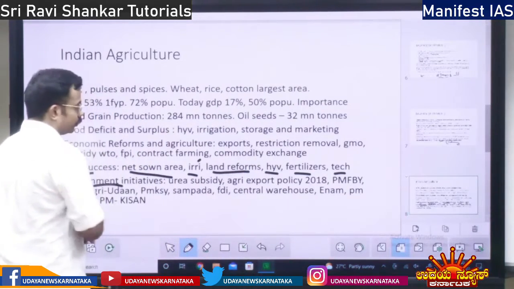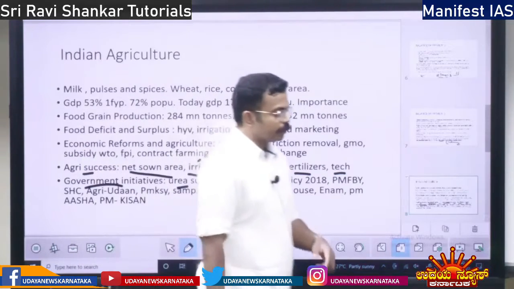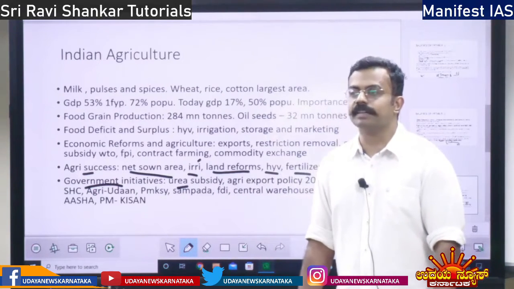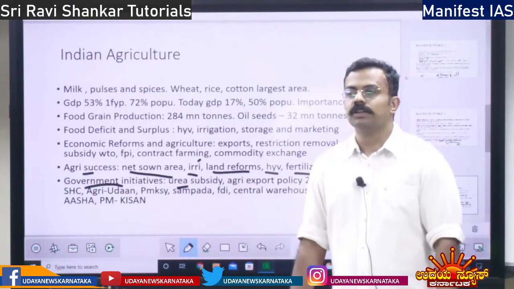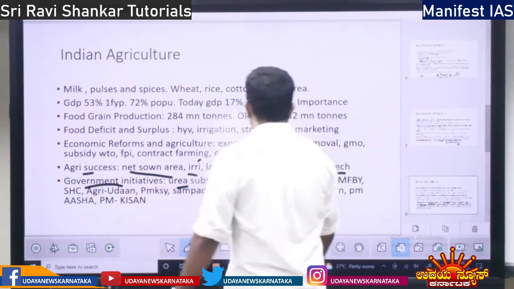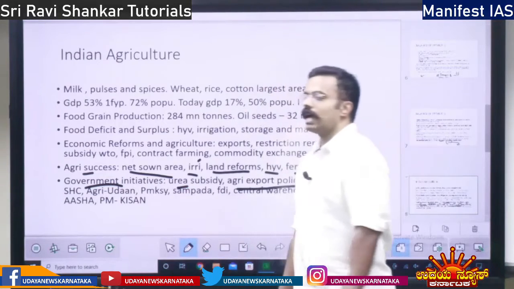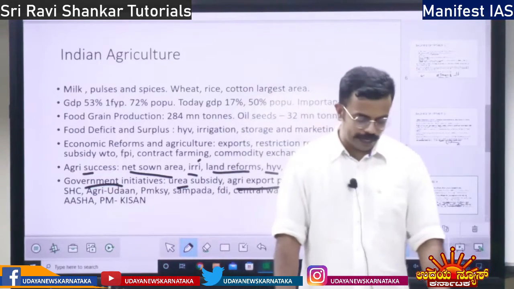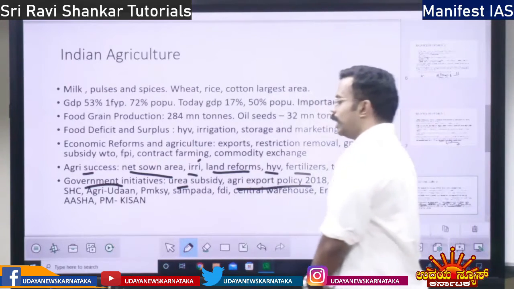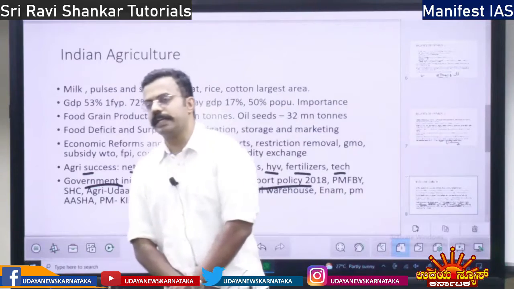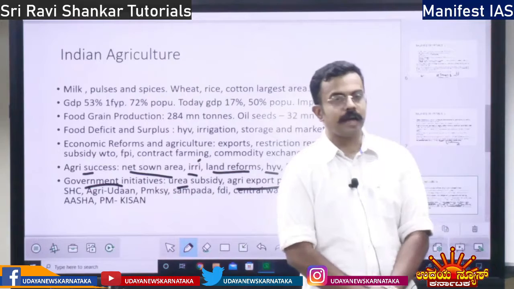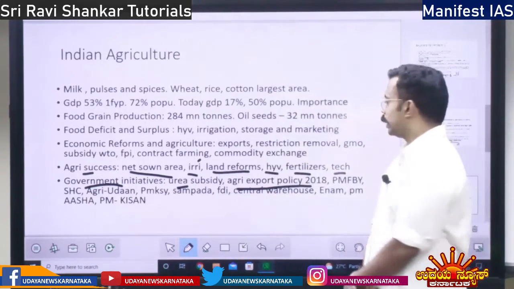Government initiatives. What are the initiatives? The government is providing urea subsidy. Urea is what? It is a fertilizer. So for urea, the government is providing subsidy, right? Then you have the agri-export policy. It is about how agriculture export will take place. For that, there is a policy formulated in 2018. It involves various sectors, various dimensions of agriculture. So the agri-export policy is there.